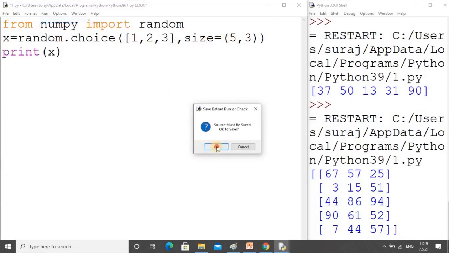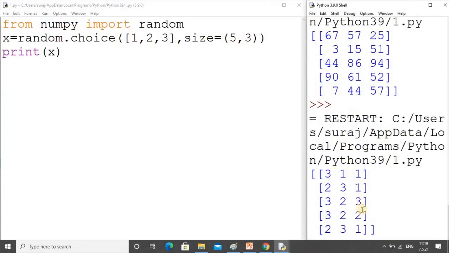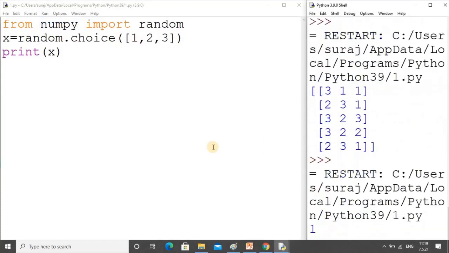So again we can work it out, and this is very effective. You see we have only 1, 2 and 3. And if you don't want this, you can also remove it. So when you run this, it will give you either 1, 2 or 3. So in this way you can play with the random function in your program.